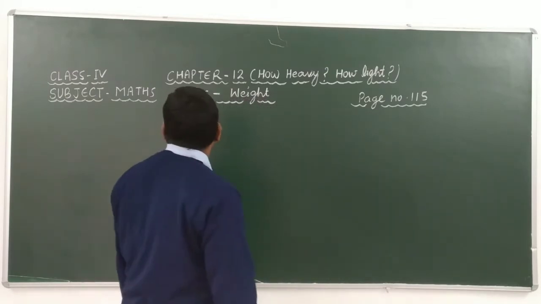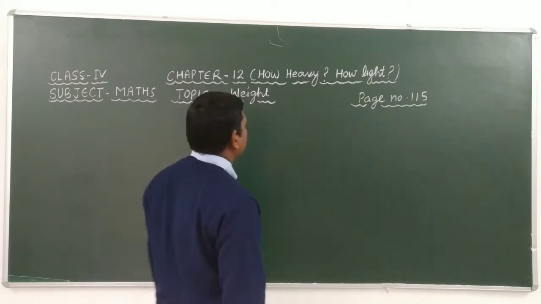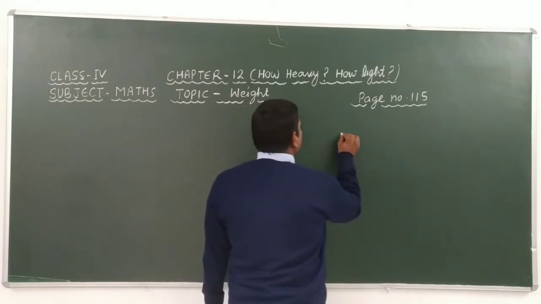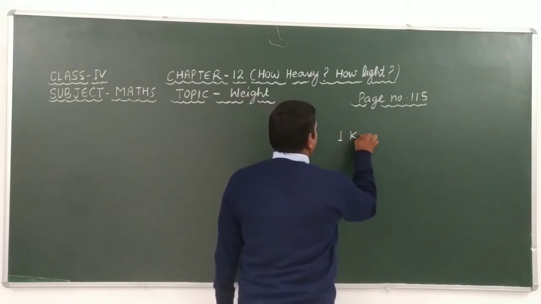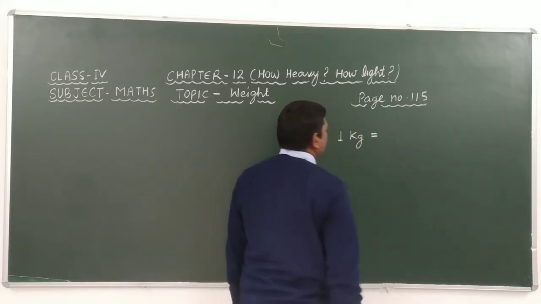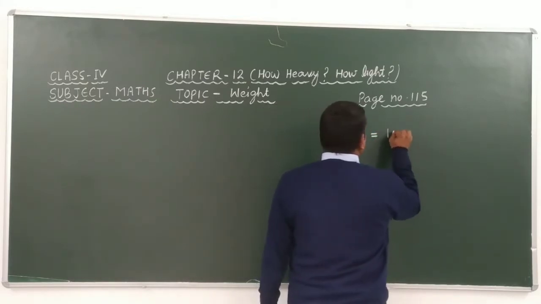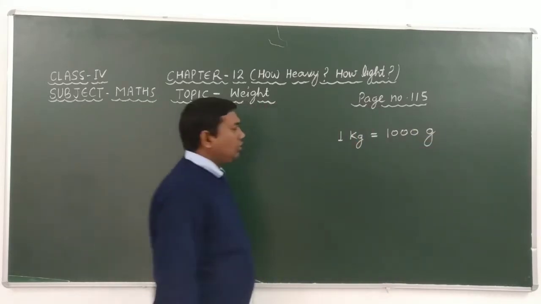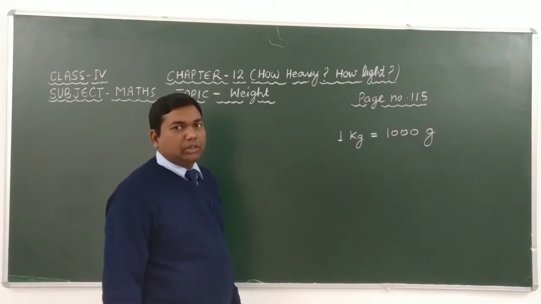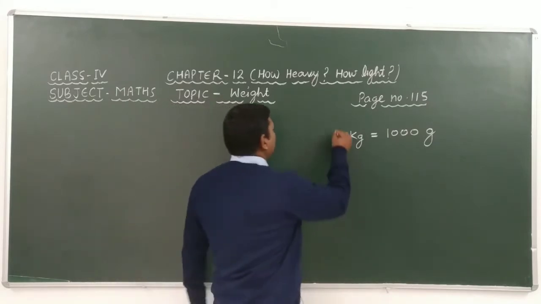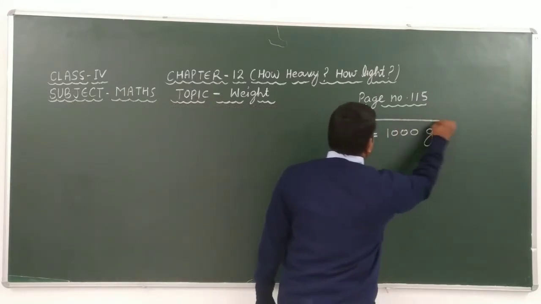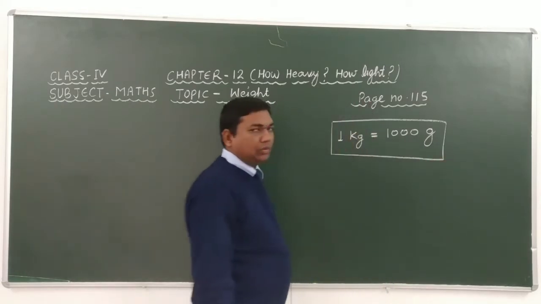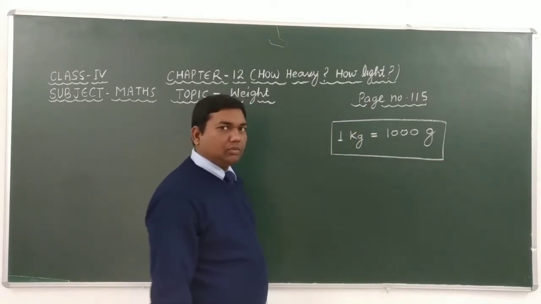Okay, we know that 1 kilogram is equal to 1000 gram. Dear students, please keep in mind 1 kilogram is equal to 1000 gram.